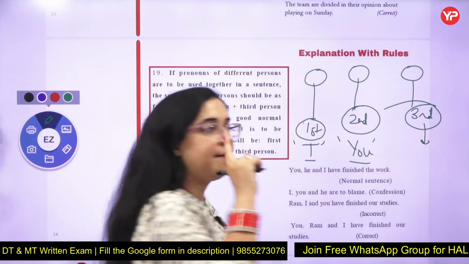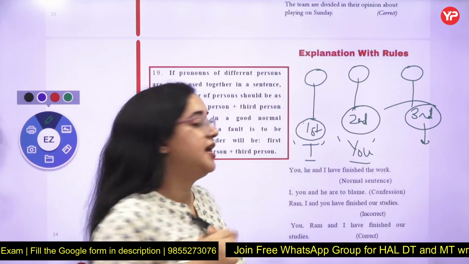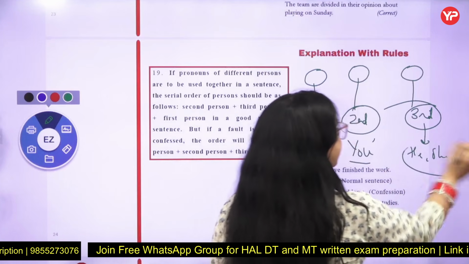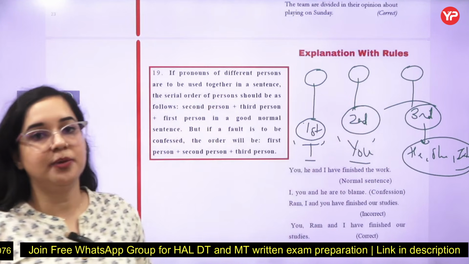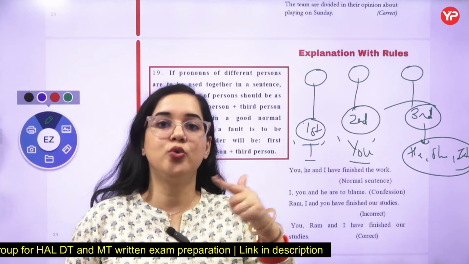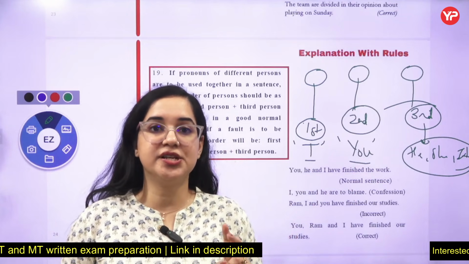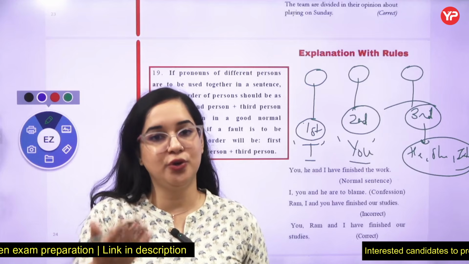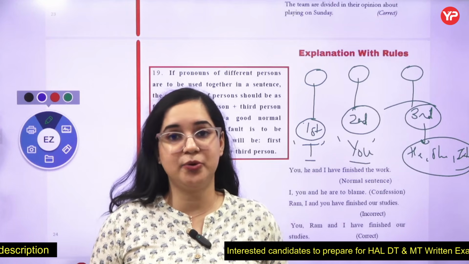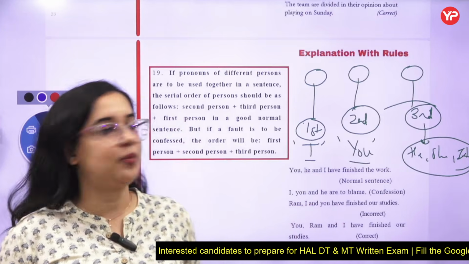Third is about whom I am talking. It can be he, she, it, Rita, Geeta, Sita. It can be anyone. That is the third person. So there are three persons in English. First person is who speaks, I. Second person is whom I am talking to, you. About whom I am talking, that is the third person. It can be the name of the person, he, she, it, it can be anyone like this.